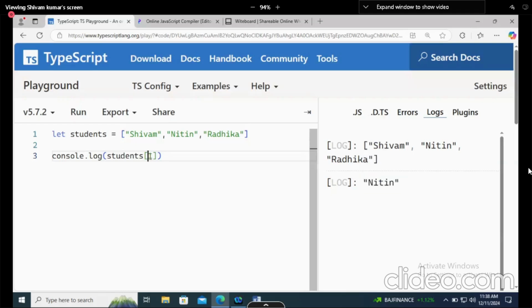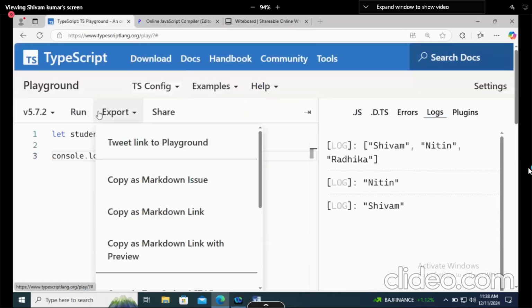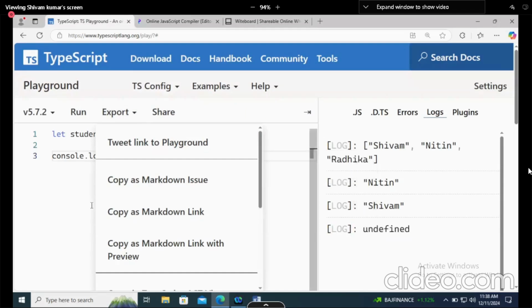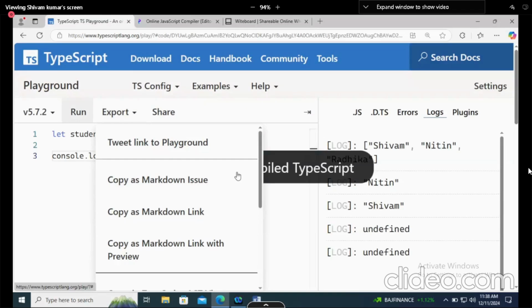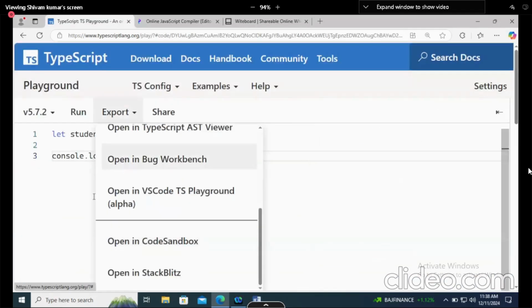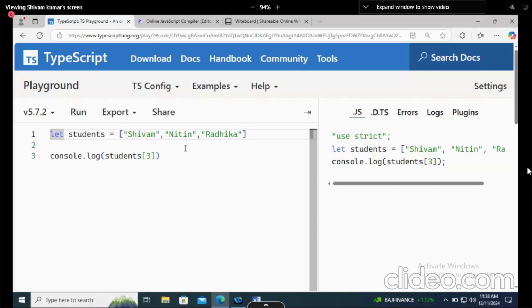If I say indexing 0, what will it return? Shivam. If I say indexing 3, because there are 3 elements but the highest indexing is 2 only, what will it return now? Undefined, because it's not defined. We are not defining it. Right? Understood? Okay, so that's how we use it.